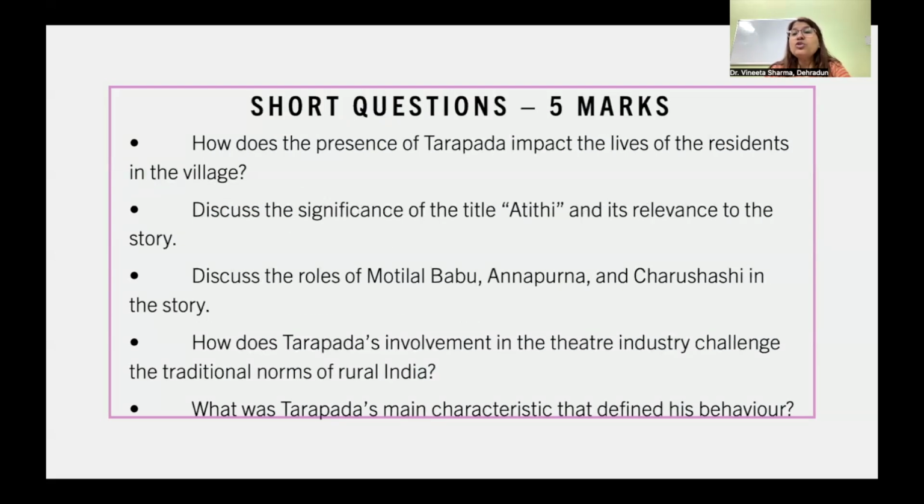Now, if we talk about the short questions, the important questions that can be asked from this story are: How does the presence of Tarapada impact the lives of the residents in the village? Discuss the significance of the title Atithi and its relevance to the story. Discuss the roles of Motilal Babu, Annapurna, and Charu Shashi in this story, means the characters also you can say. How does Tarapada's involvement in the theatre industry challenge the traditional norms of rural India? What was Tarapada's main characteristic that defined his behavior?